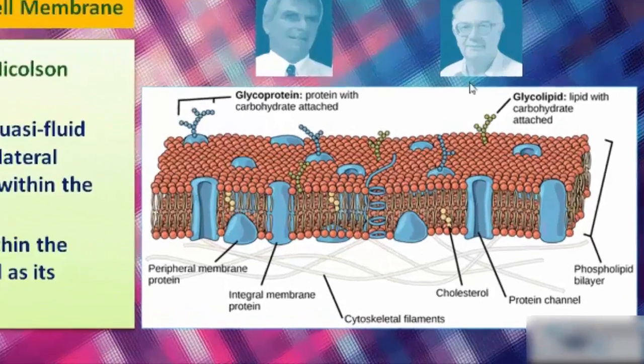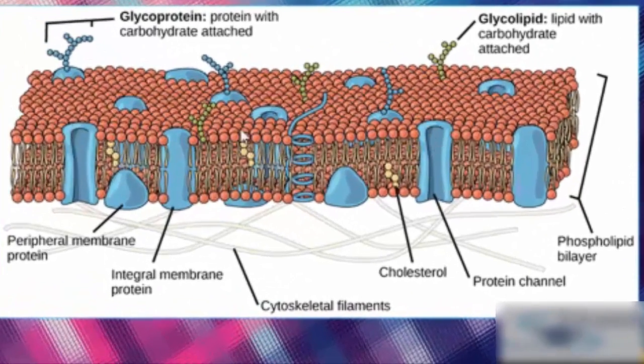This is a typical representation of the cell membrane. These are your lipid bilayer, peripheral proteins, and channel and carrier proteins. These are glycolipids and glycoproteins.